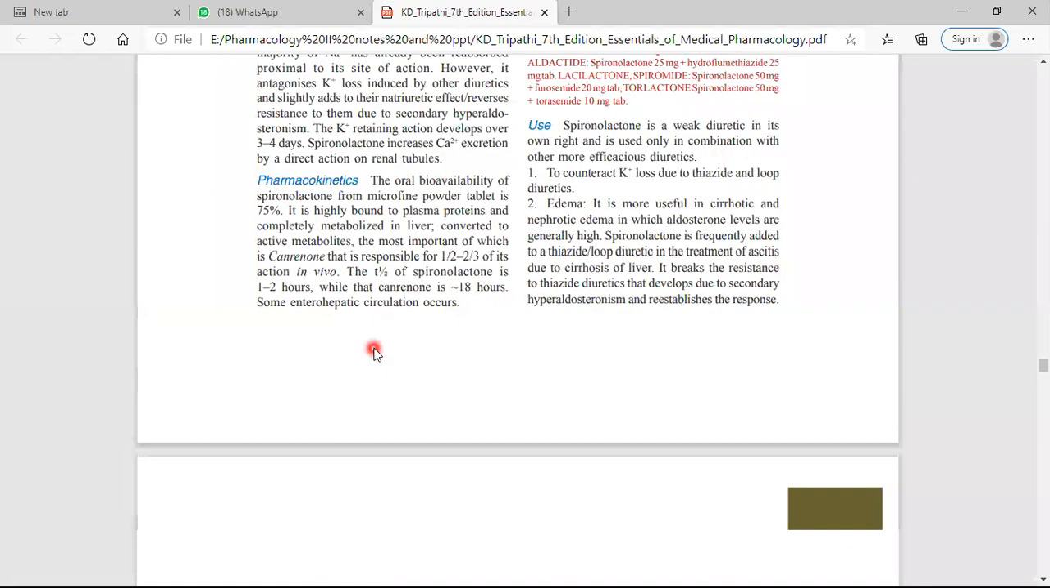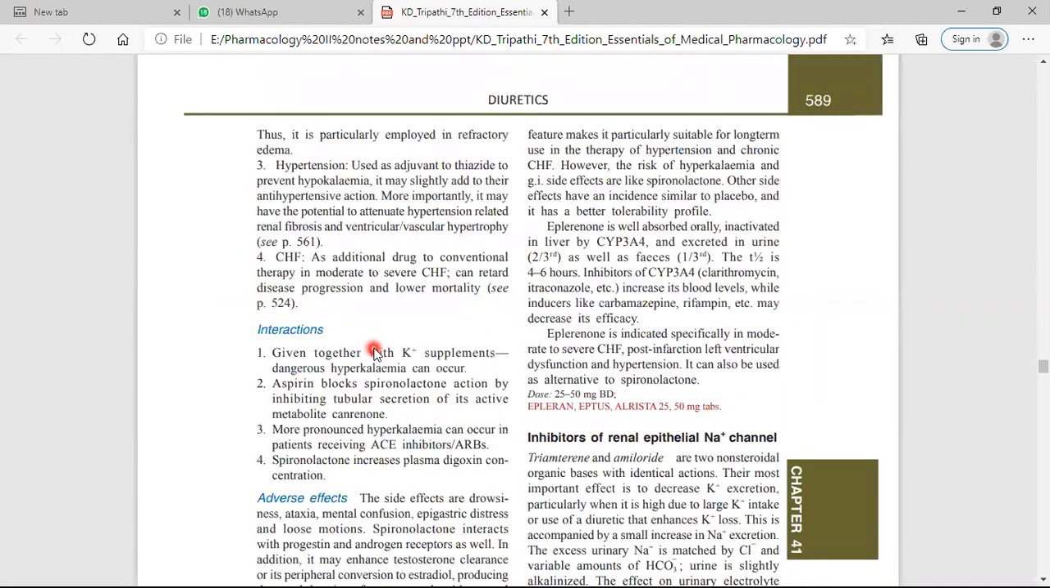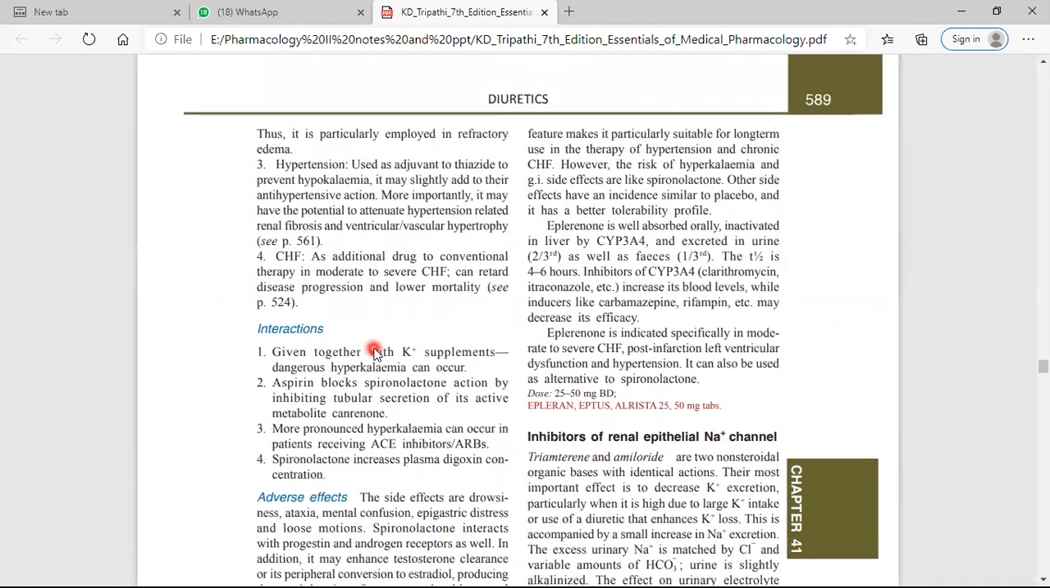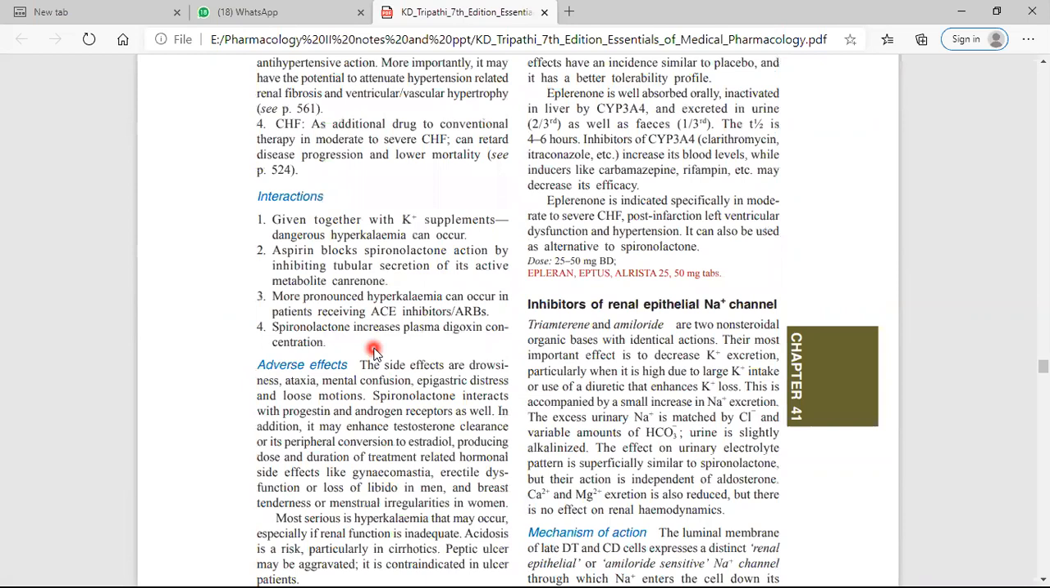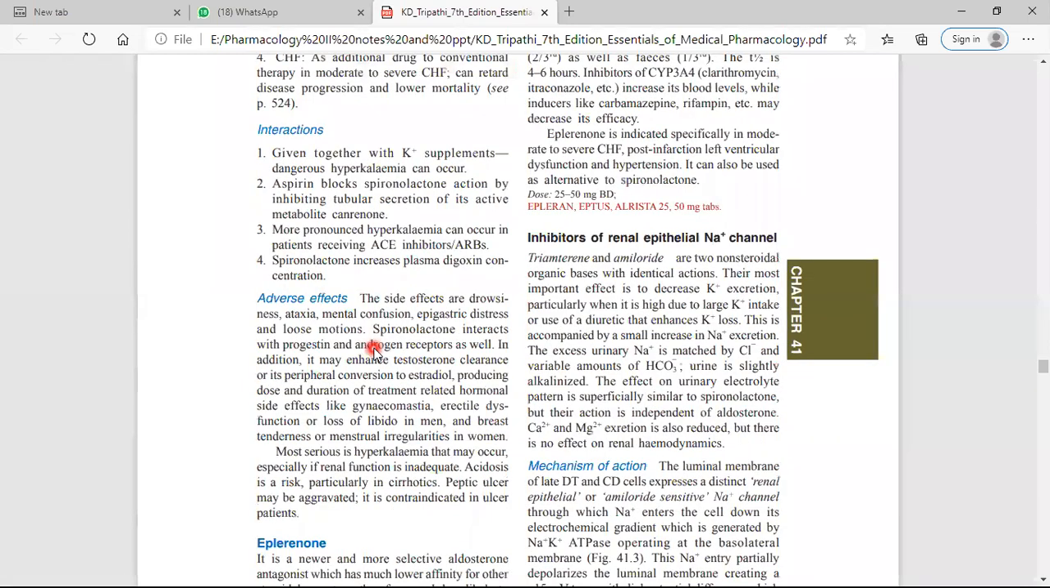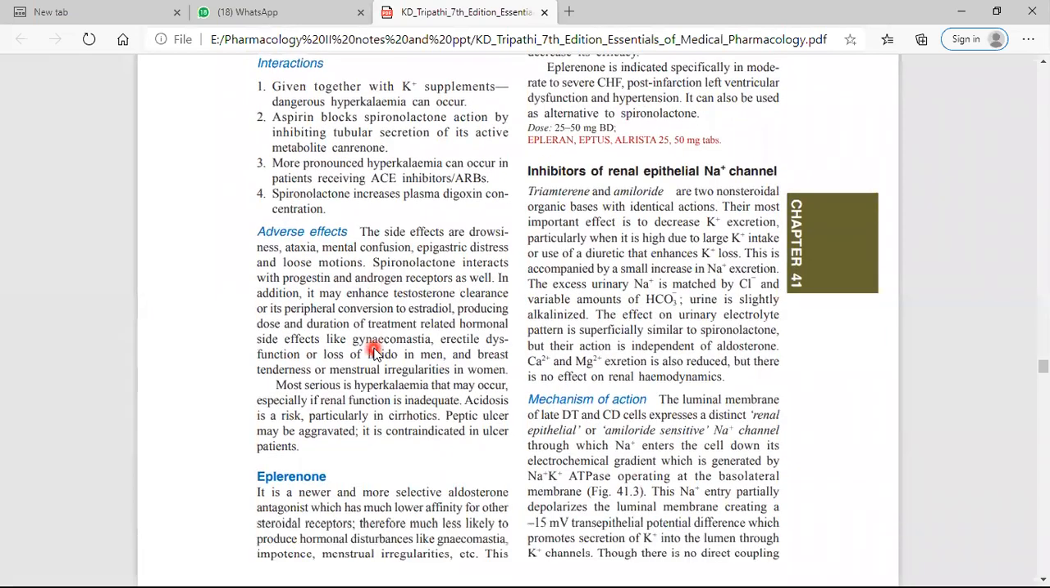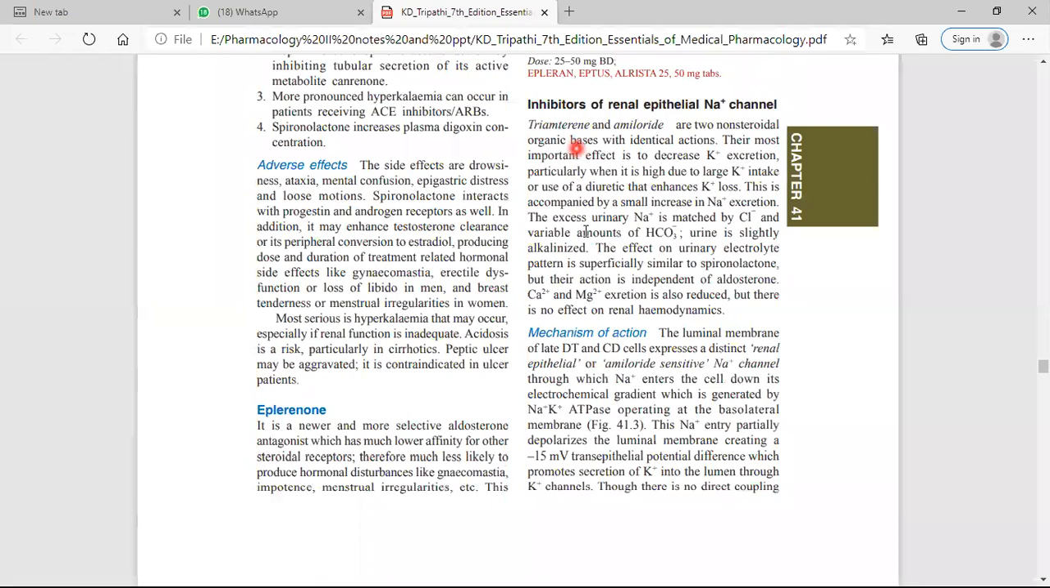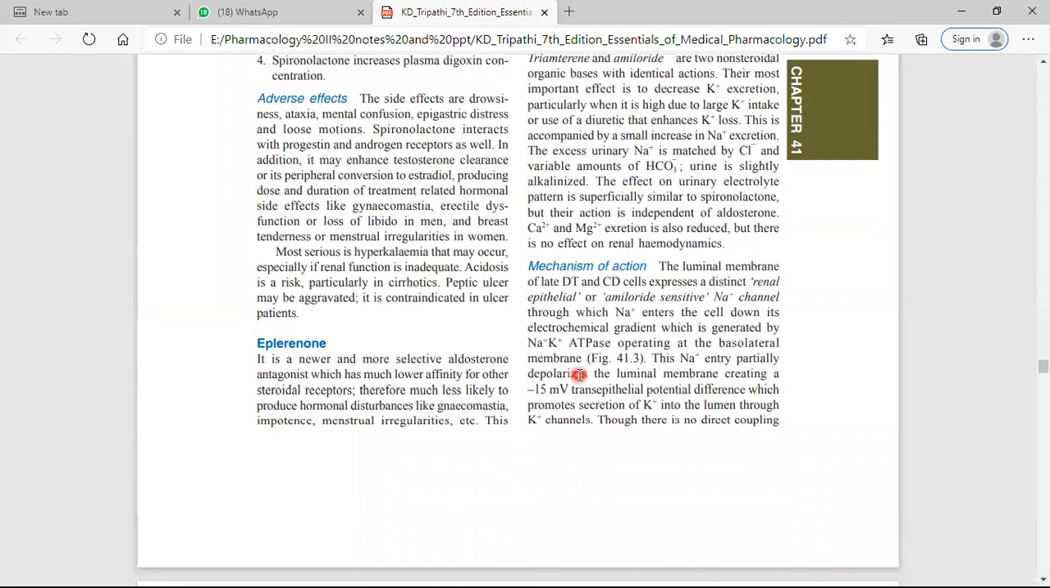Uses: to counteract potassium loss, edema, which I already told in the previous lecture, and hypertension. As for the adverse effect, you must understand it is because it inhibits androgen and estrogen synthesis. The adverse effect is gynecomastia, development of breast in the male, called gynecomastia. Now, triamterene and amiloride are inhibitors of renal epithelial sodium channels.